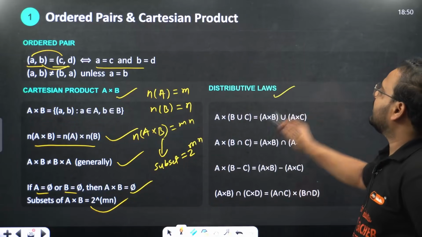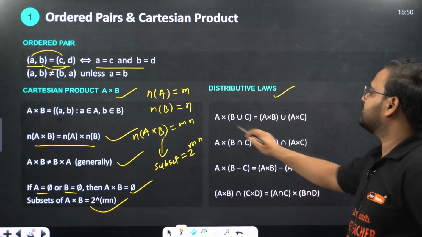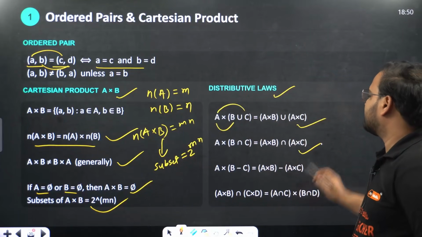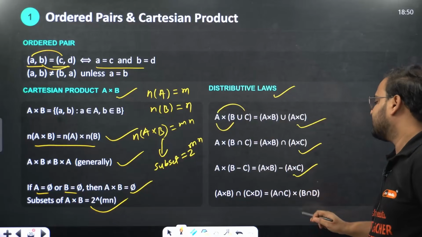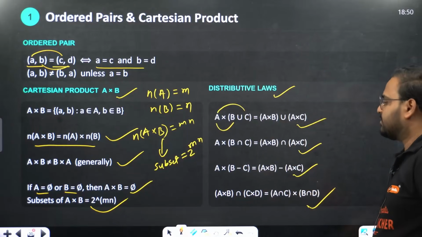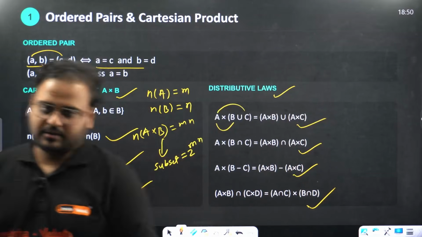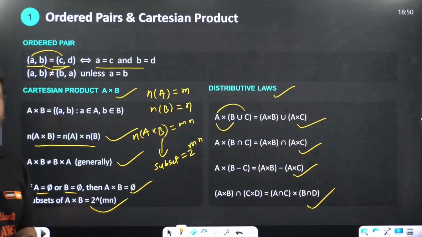Some laws: A cross (B union C) is the same as (A cross B) union (A cross C). The same goes in the case of intersection, the same goes in the case of difference, and the same goes in the case of intersection of two Cartesian products. We'll use that in question solving. You need to remember it.